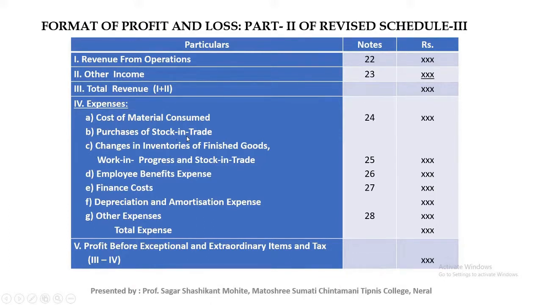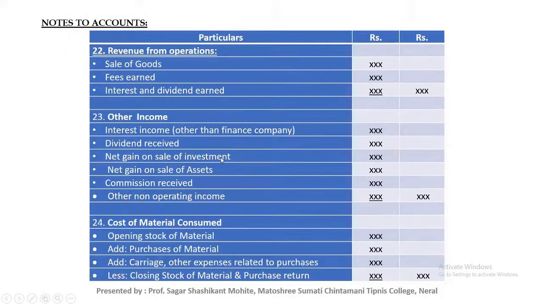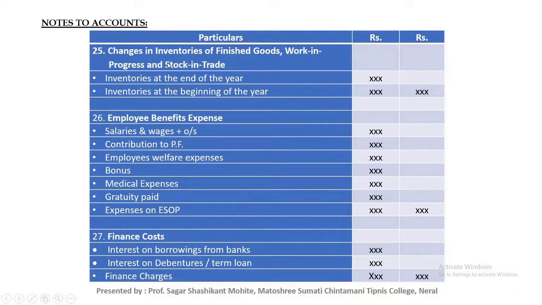Next, purchases of stock in trade. Purchases we will mention here, purchases of stock in trade. Next, point number C, changes in inventories of finished goods, work in progress and stock in trade. Changes in inventory, note number 25.